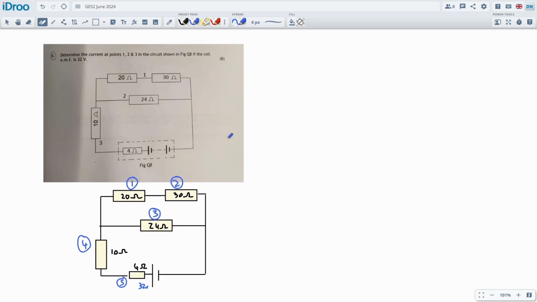And then I suppose we should list out our formulas we're going to be using. We're going to be using resistance in series will be equal to R1 plus R2, and then resistance in parallel will be equal to 1 over R1 plus 1 over R2 as usual, and then we're probably going to be using Ohm's law a lot. Yes, we will.